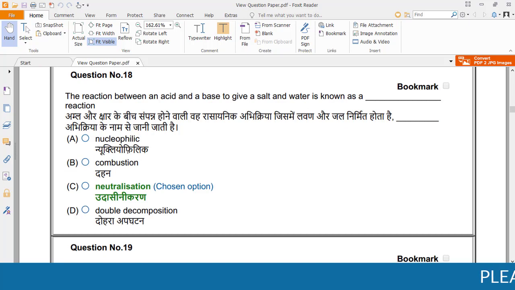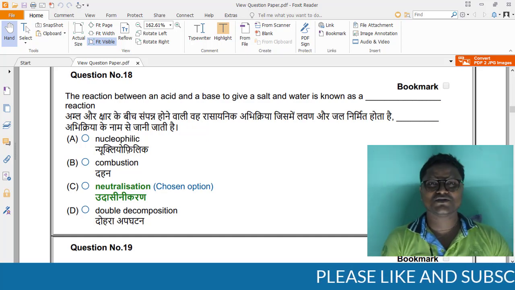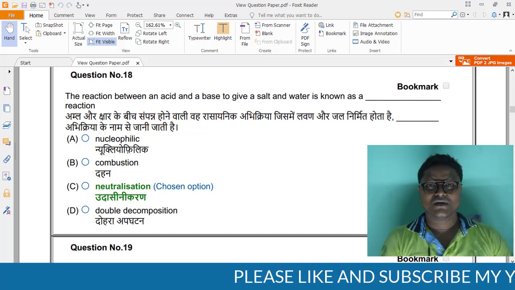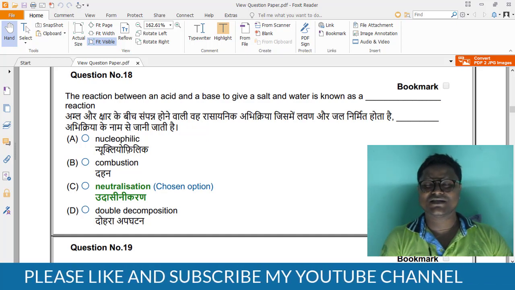Question number 18. The reaction between an acid and a base to give a salt and water is known as dash. An acid base reaction always gives salt and water. Salt and water means it is a neutralization reaction.